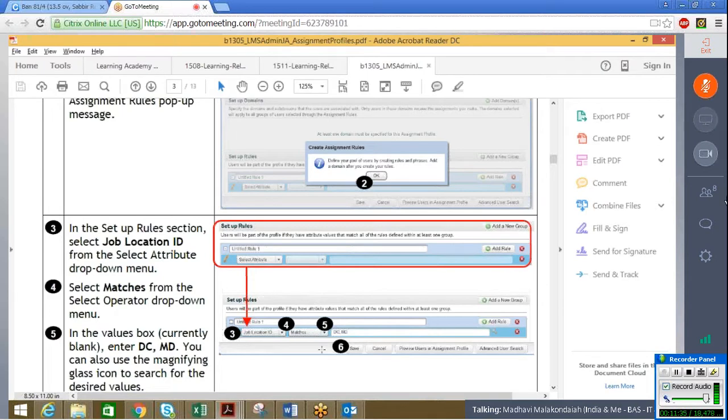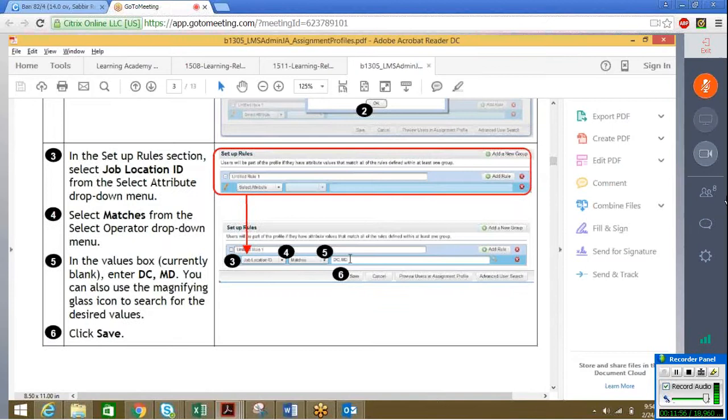As per the example they have given, in the setup rules section, select job location ID from the drop-down of this attribute. From the matches, use your job code, that is either DC or MD. For these two job codes which you have selected here, you don't have to remember your ID, you can always search from this search button.